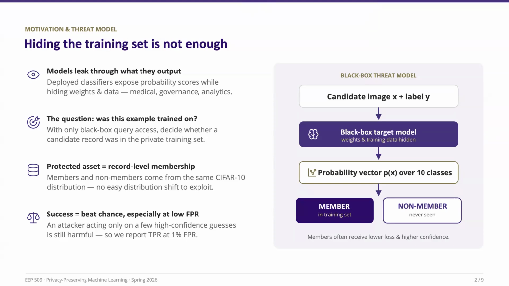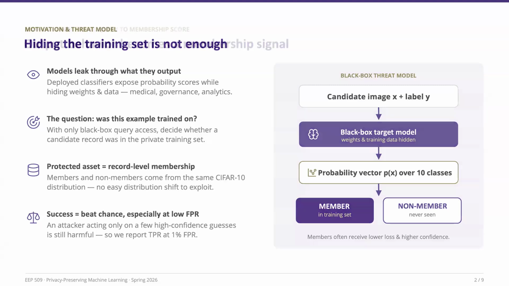The key idea is that training samples often receive lower loss and higher confidence than unseen samples, and attackers can exploit those differences. Finally, we evaluate attack success not only by overall accuracy, but also at very low false positive rates, since even a small number of high-confidence privacy leaks can be harmful.